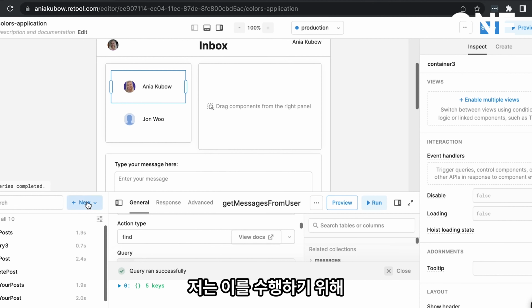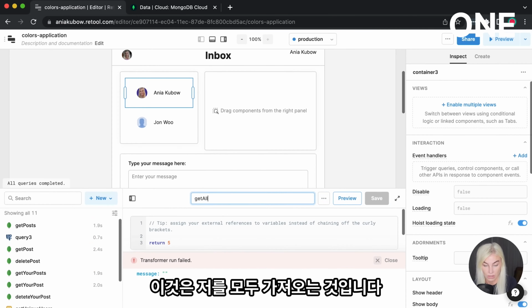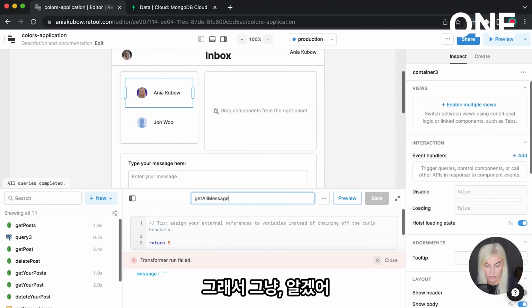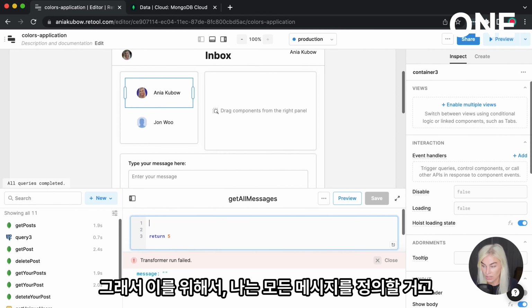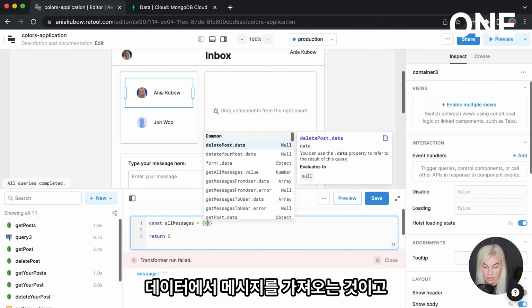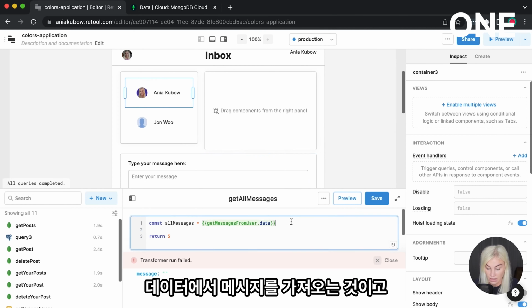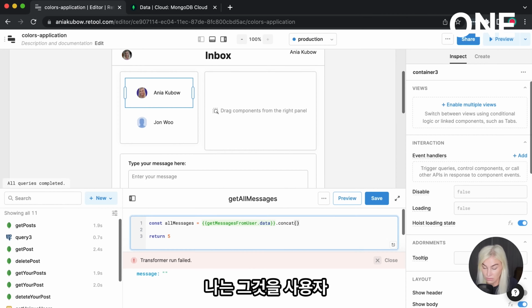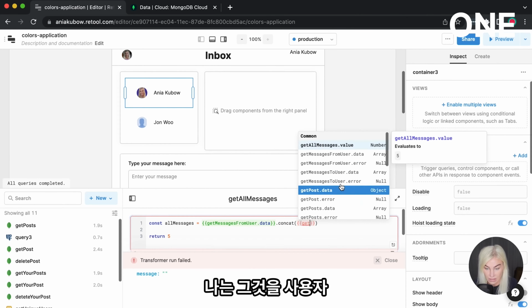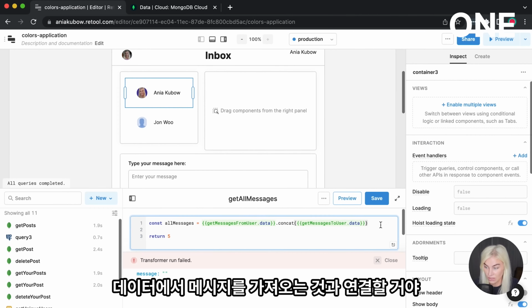So once again, I'm going to use a JavaScript transformer to do this. And this is going to be get all messages. Okay. So for this, I'm going to define all messages. And all messages is essentially just going to be get messages from user data. And I'm just going to concat it with get messages to user data. Okay, so that's all I've done.